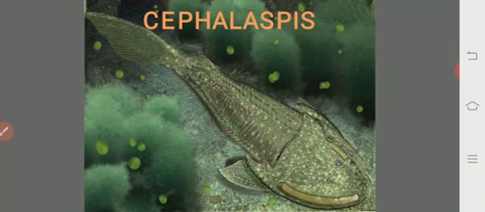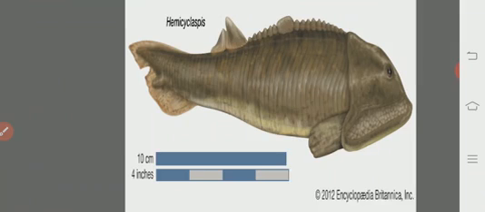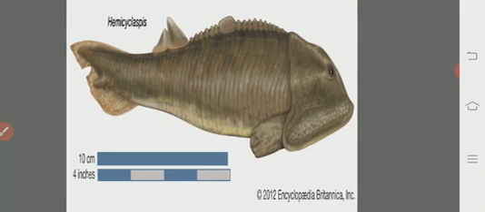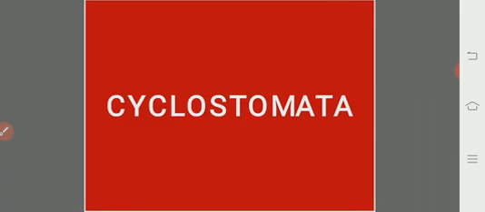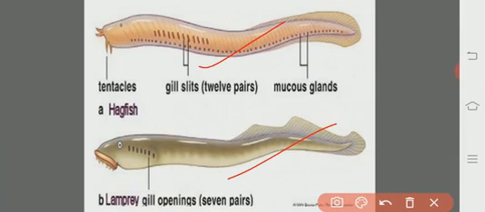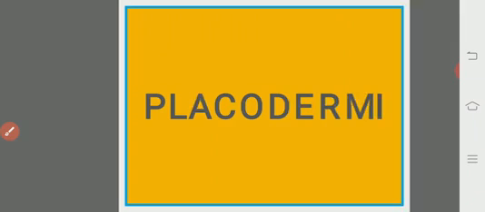The best examples are Cephalaspis and Hemicyclaspis. Coming to the cyclostomata, which have a round or circular mouth, the best examples are from the Petromyzontia, Petromyzon, and Myxinoidea, Myxine. Petromyzon is commonly called the lamprey, whereas Myxine is commonly called the hagfish.